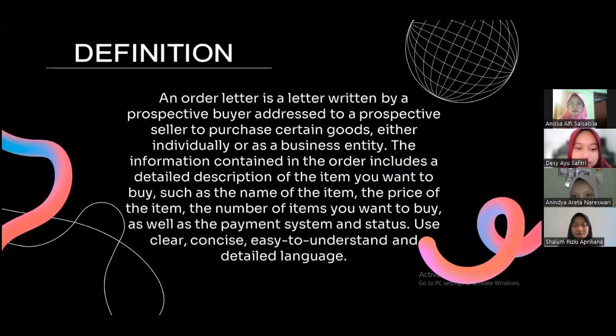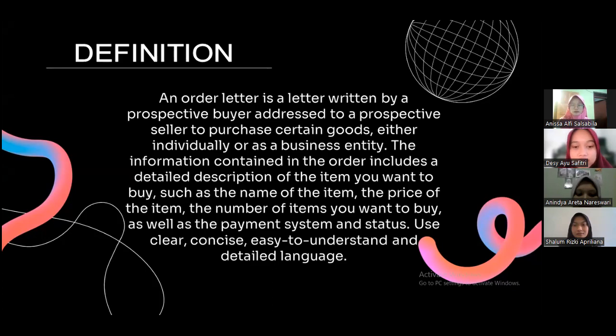Okay, the first slide is about the definition of order letter, which will be presented by me. An order letter is a letter written by a prospective buyer addressed to a prospective seller to purchase certain goods, either individually or as a business entity.